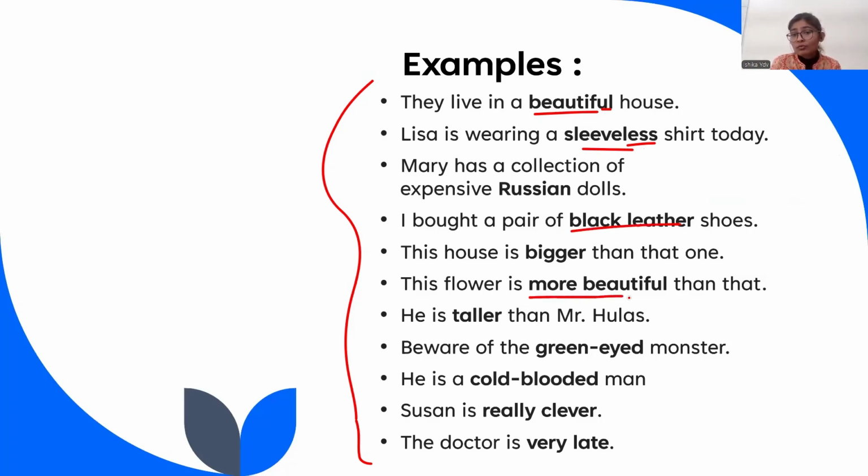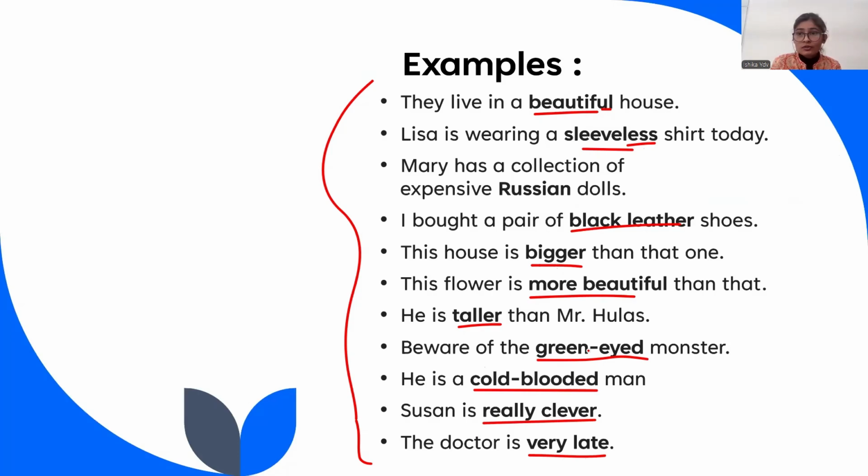I have used here more beautiful, which is basically a comparative adjective. We are trying to compare things. Okay, we are comparing. He is taller than Mr. Hoolis, so we are trying to compare here. Be aware of the green-eyed monster. Okay, then we are saying cold-blooded man. Here, two words are being joined to describe a man. Okay, then you are saying she's really clever. We are trying to tell what kind of quality she's having. Okay, she's really clever. The doctor is very late.